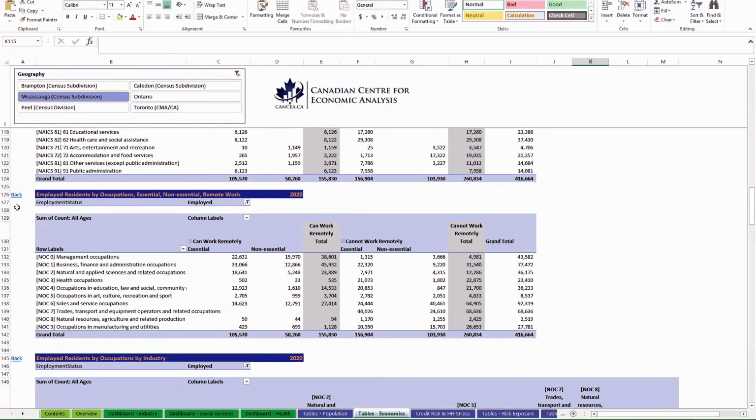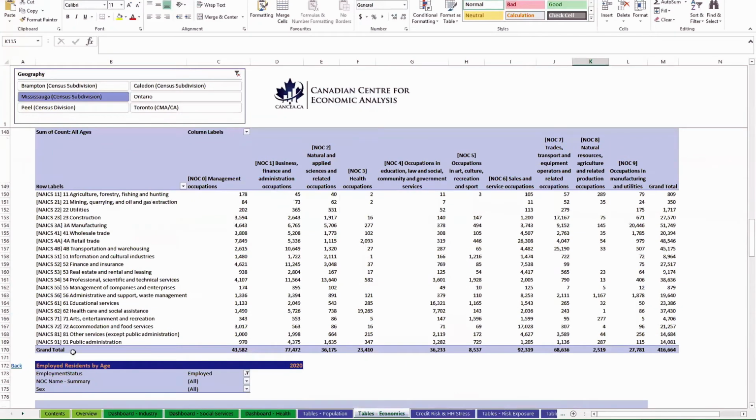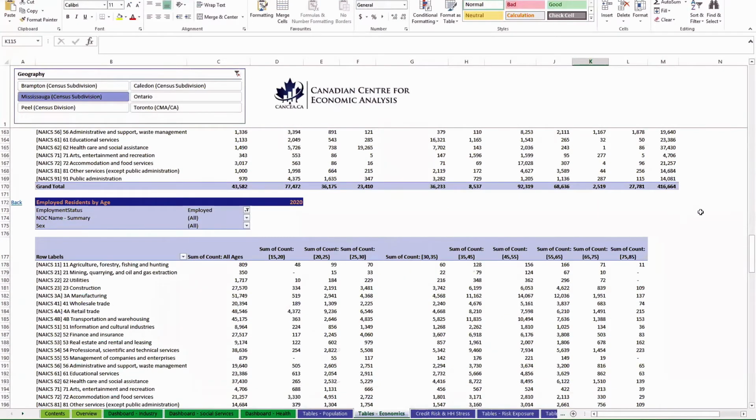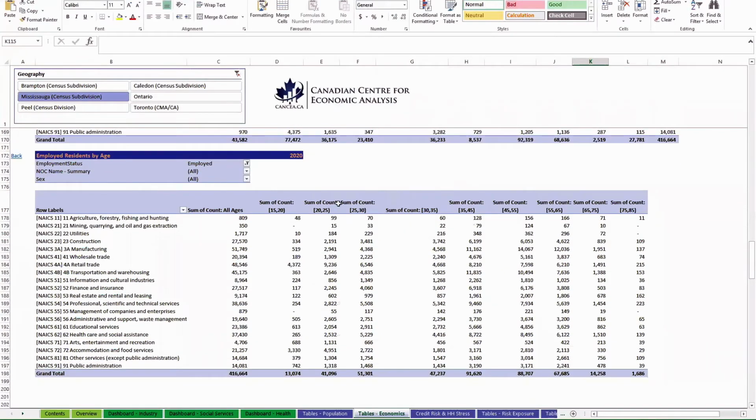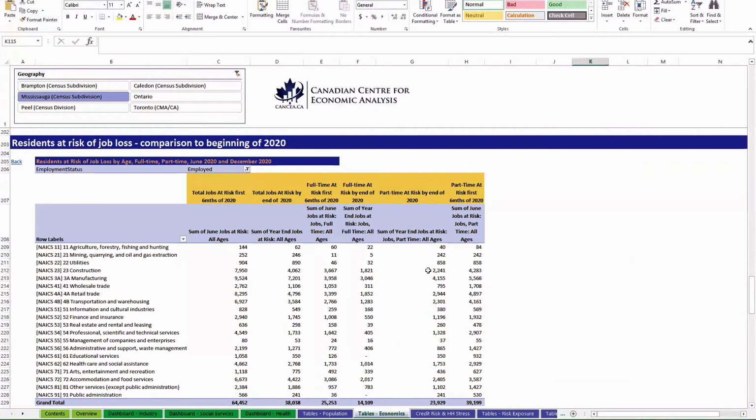As you scroll down, you can take a look at the other tables. This, for example, is occupations by essential, non-essential, and ability to work remotely. And then you just have the breakdown of occupations and industries, the big matrix there. And this is all baseline information, pre-crisis. Now you have industries by age. And now we have risk of job loss, mid-year, end of year, full and part-time by industry.